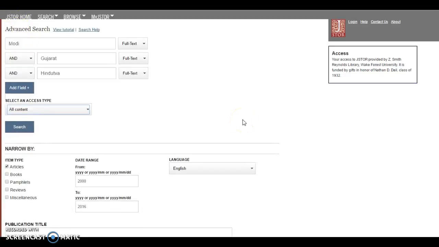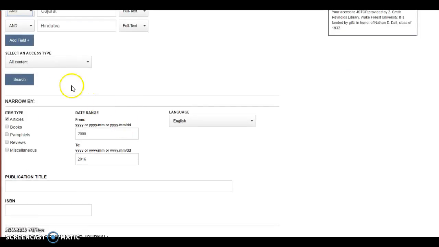Since Modi came to power in a very controversial way in the state called Gujarat, where he's from, using the ethnic ideas called Hindutva, we use these as Boolean operators here that we can use to add more robustness to our search. Additionally, JSTOR lets us use a lot of other things to narrow our search, including articles, books, pamphlets, stuff like that. So we're going to go with articles. We're also going to make sure we can look at all content. We're going to go from 2000 to 2016 to make sure that this content is very new. We're going to make sure it's in English, obviously, because we don't want any sources from other languages.